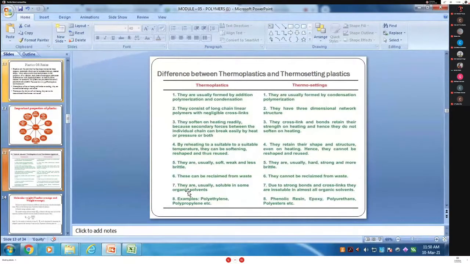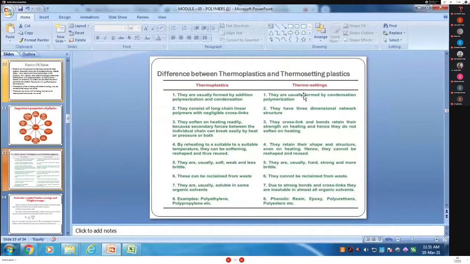The next point, thermoplastics are usually soluble in some organic solvents. Here, due to strong bonds and cross-linked structure, thermosets are insoluble in almost all organic solvents. Examples of thermosets are phenolic resin, epoxy resin, polyurethane and polyester. Examples of thermoplastics are polyethylene and polypropylene, PP. That is the polypropylene molecule. This is the difference between thermoplastic and thermosetting resin.